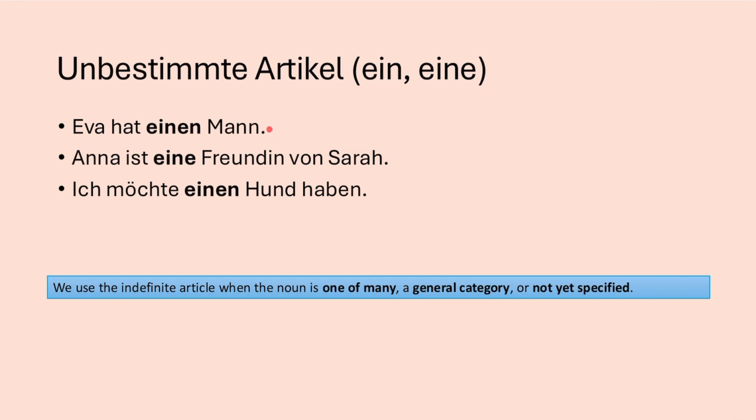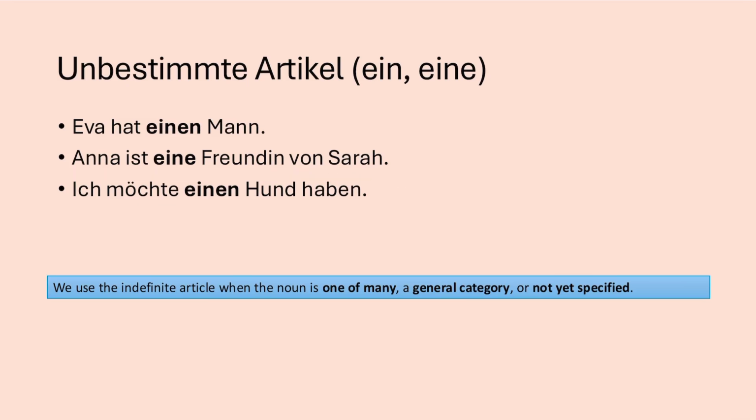Now let's look at the undefined examples. Eva hat einen Mann. Eva has a husband. Here it's a general statement. It tells us her marital status, not the specific identity of the man. She's married to a man. She's not single. This is a very common use, a general statement. That's why it's undefined.